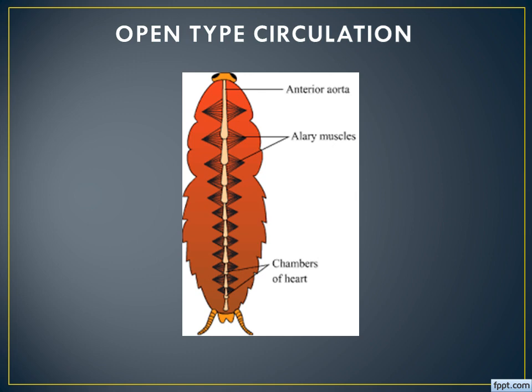The open type circulatory system is present in arthropods, for example insects. Here the blood is circulating in the cavity inside. There is no separate blood vessel to carry the blood. So the colorless blood is moving inside this cavity. Understand? Okay.